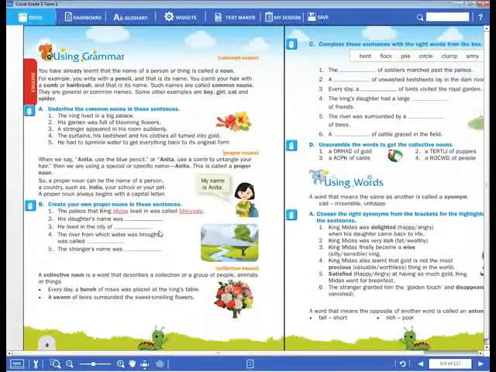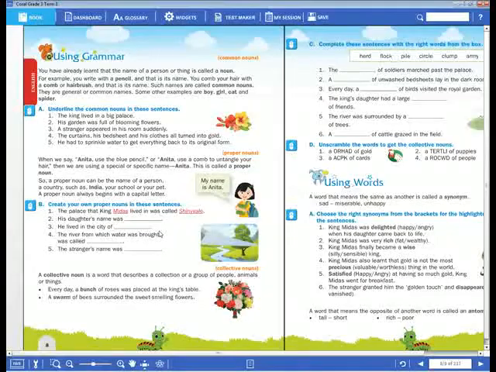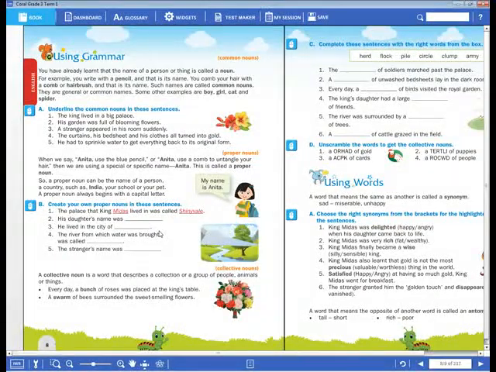What is meant by noun? Noun is a naming word. Note it down, everybody, take your notebook and write it down, dear children. How many types of nouns are there? 6. What are they? First one is common noun.